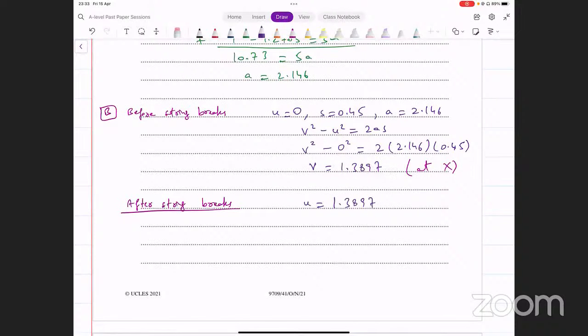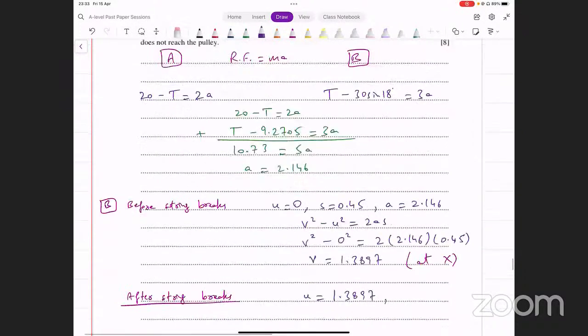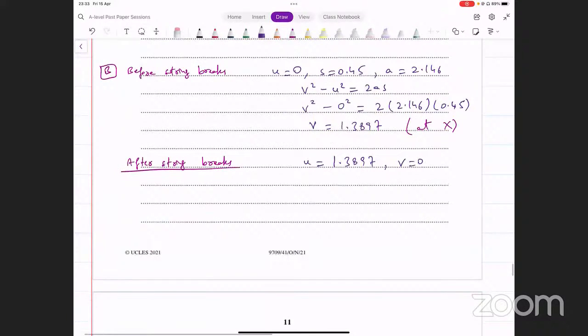ठीक है? What else do we know? We know the final velocity. हमें कहाँ तक time find करना है? कहाँ तक distance find करना है? When B comes to instantaneous rest. So we know the final velocity as well. दो चीजें हैं हमारे पास. We don't know the distance traveled. We don't know the time taken. We don't know the acceleration. ठीक है? हमें तीन चीजें चाहिए होती हैं.